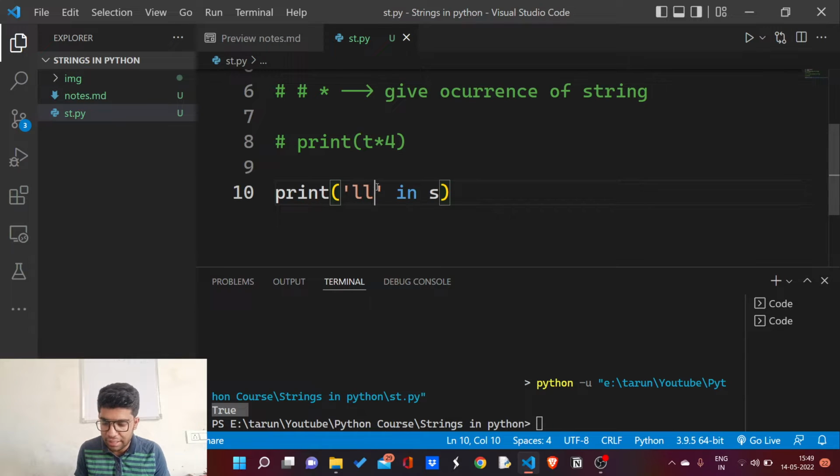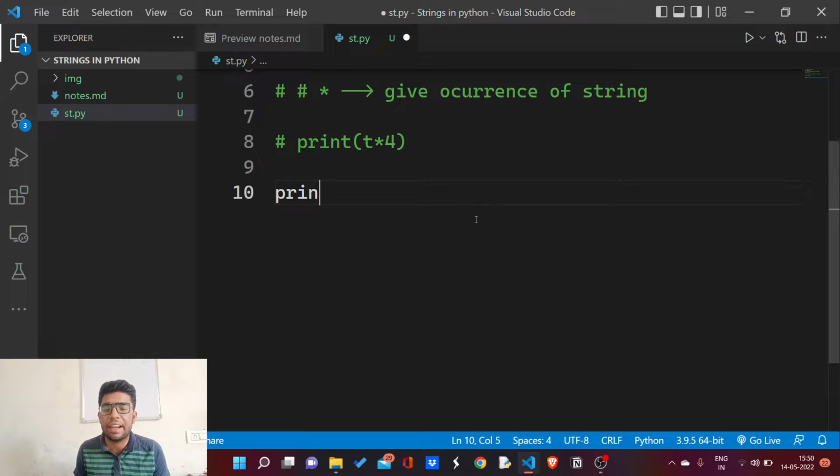If I write "la", "la" is not a part of hello world, which means it is not present in it, so I am going to get false. Wait a minute, I didn't save the code, that's why I am getting true here. Now you can see I am getting false.